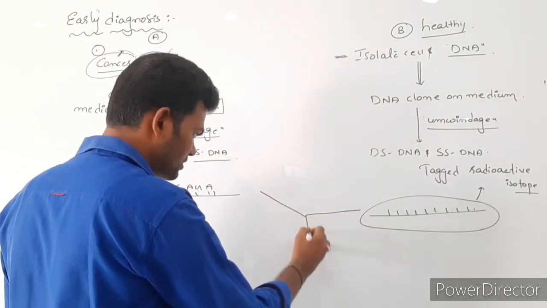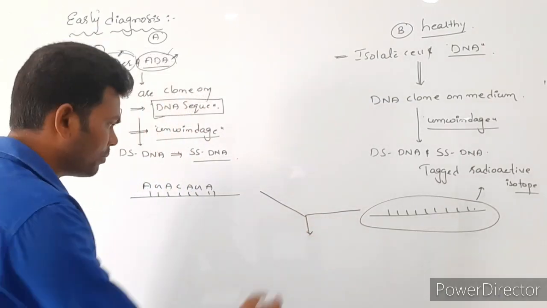Now what do we have to do? We have to mix these two. Now what happens if you mix them?